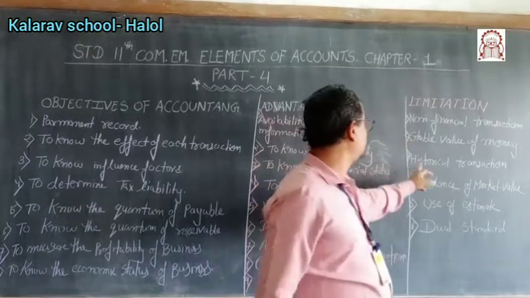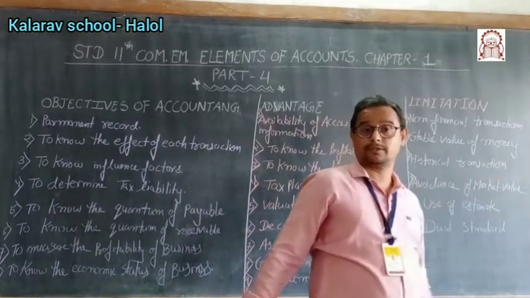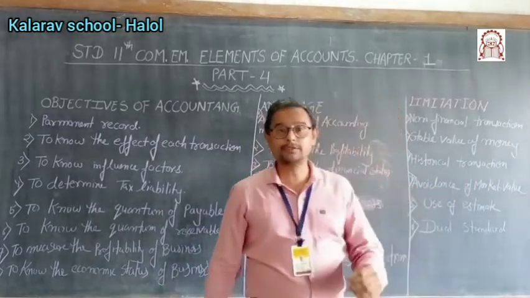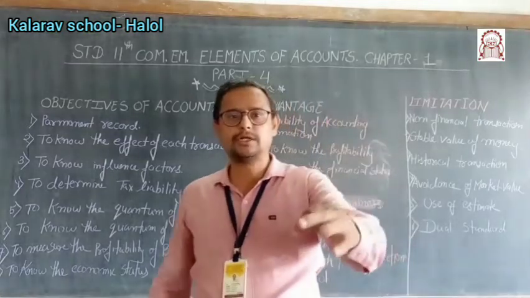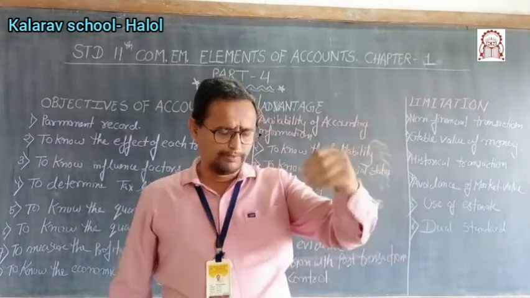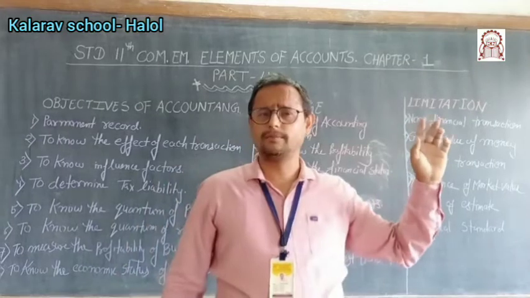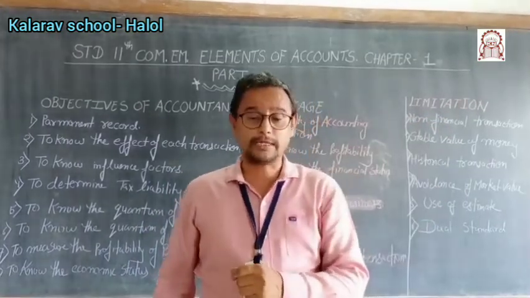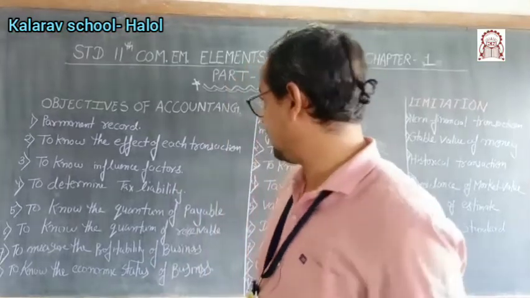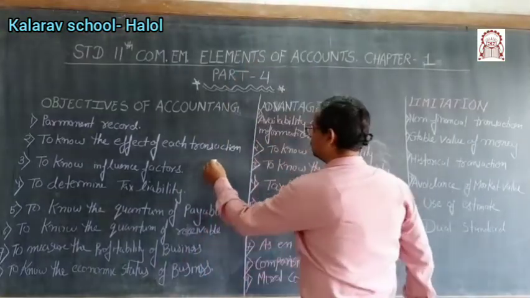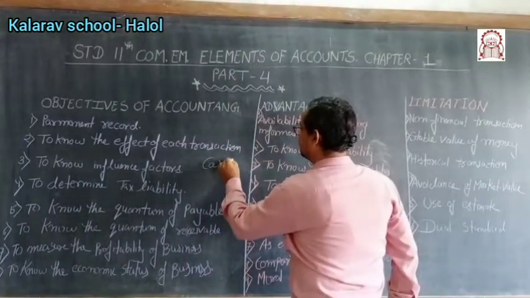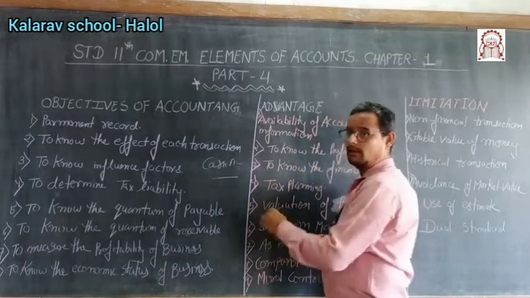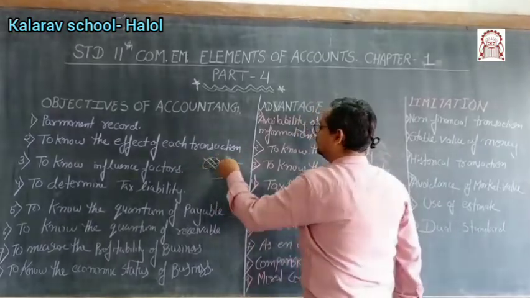Next, historical transaction. Historical transaction means once you mention any mistake, okay, you can't rectify it in a simple way. Last time also I told you, suppose I have written cash account debit to so and so account, and this is wrong, so I can't do it like this way in account.